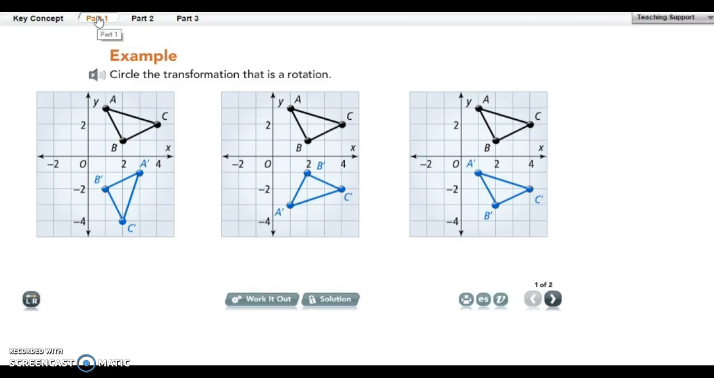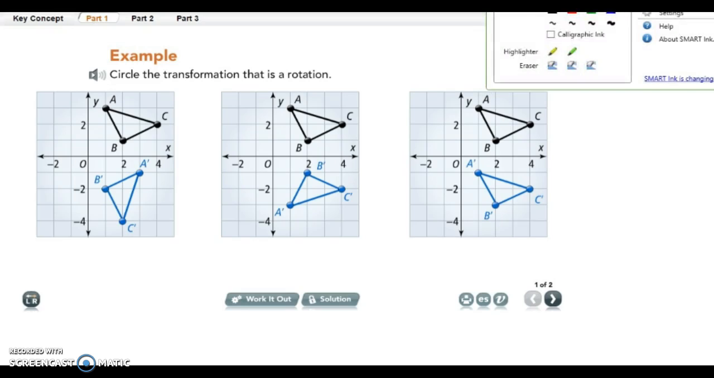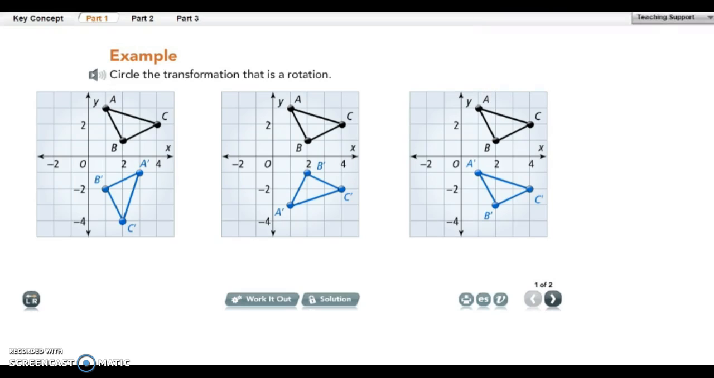Okay, from here we're going to look at all three of these and see what is happening on each one. The very first one has rotated around the origin. The origin, remember, is 0, 0. So this one has rotated completely around the origin. Here's your origin. And as it rotated, it landed here. So it is at 270-degree rotation.